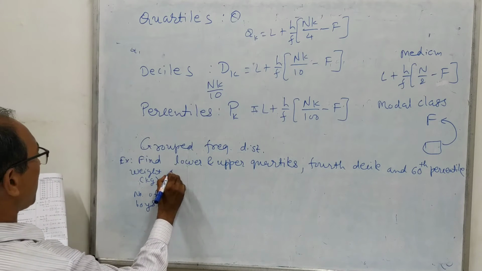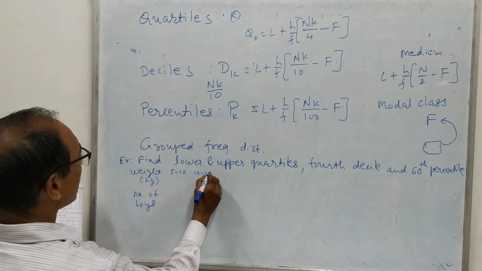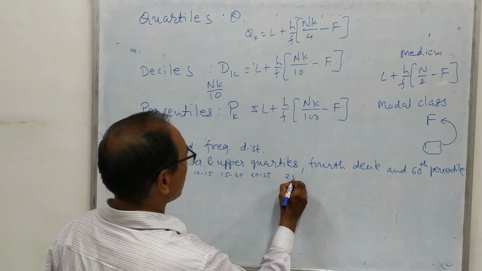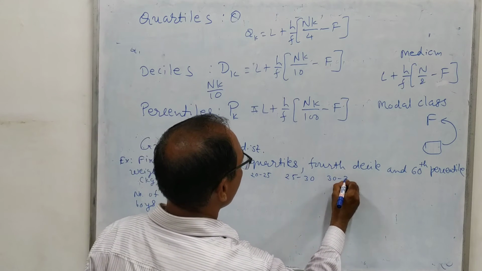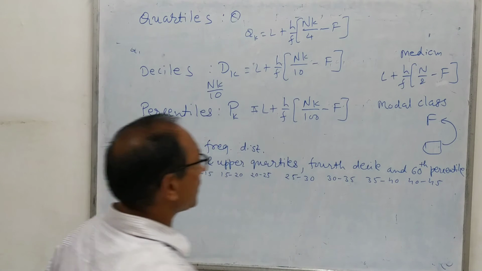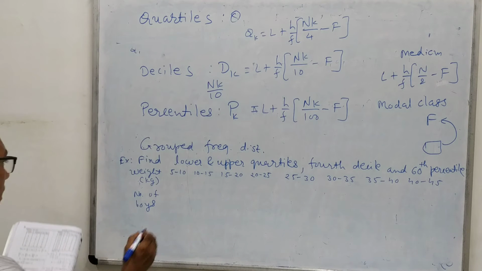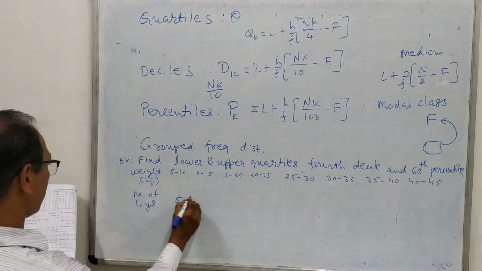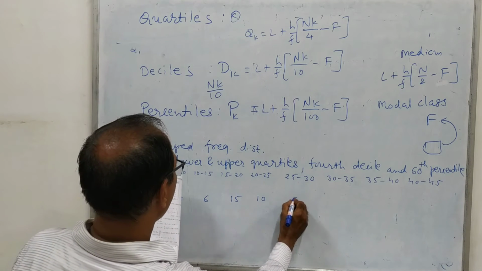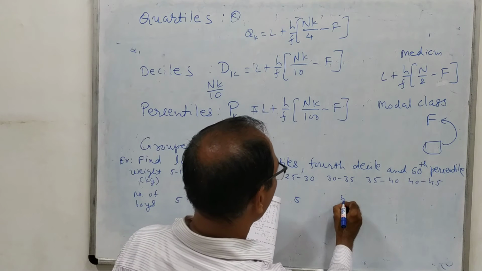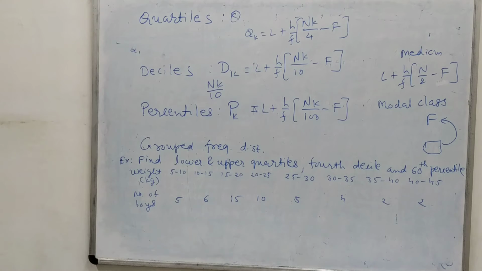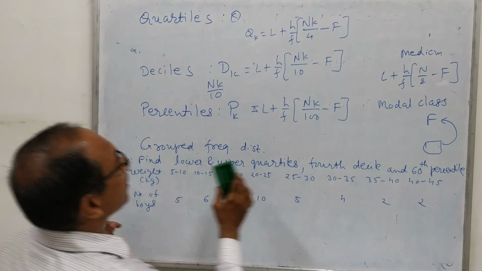So the ranges are from 5 to 10, 10 to 15, 15 to 20, 20 to 25, 25 to 30, 30 to 35, 35 to 40, 40 to 45. So these are the ranges given for weights, and the number of boys who are coming into these ranges are 5, 6, 15, 10, 5, 4, 2 and 2.